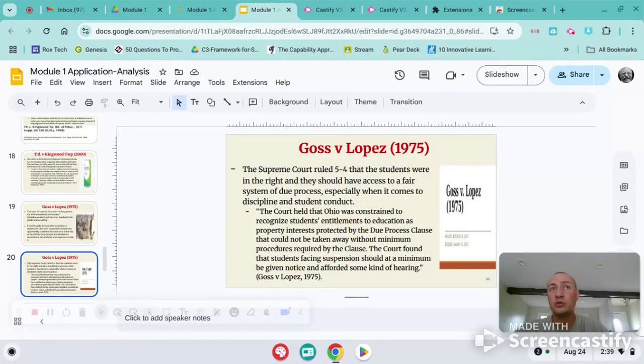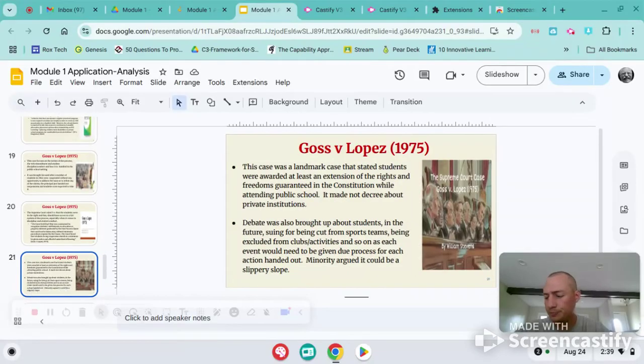Right? So we talked about earlier student rights and freedoms when you're in school. This one is more, yes, students still have these rights of due process, of why am I in trouble, can I get a fair hearing, can I refute any of the evidence against me. This also applies to school conduct. Right? This case was a landmark case that awarded students an extension of rights and freedoms.